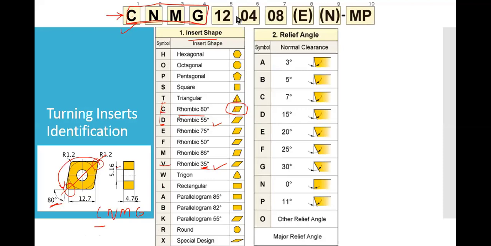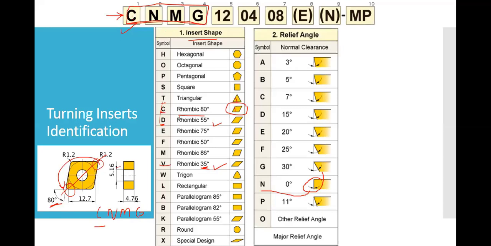Now let us talk about the second part. Second is N. N means that the tool is flat at first. Its relief angle is 0 degrees, that you can see. N stands for this relief angle being 0. So mostly if we have top and bottom and we want to use both faces as cutting edges, then it could be 0. If we have 3 degrees, then the front face is tilted 3 degrees with respect to the imaginary front axis or front plane.